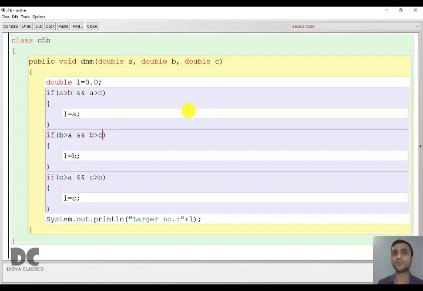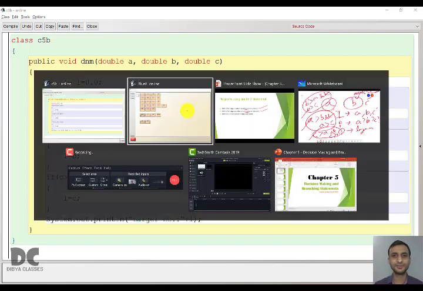So it depends on the program what type of expression you need to use. So you have to build expressions by yourself. You have to create expressions and use them inside if statements. You will get to know how to do it when you start solving all the programs. So these are simple programs, but in the future classes you are going to solve more complicated programs. So now let us move to the next question.